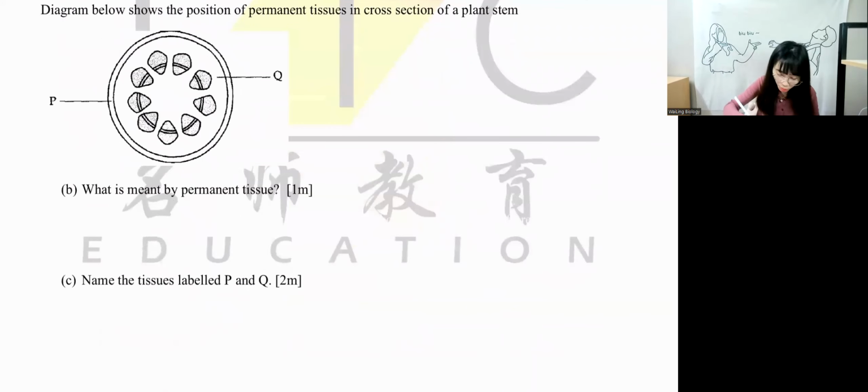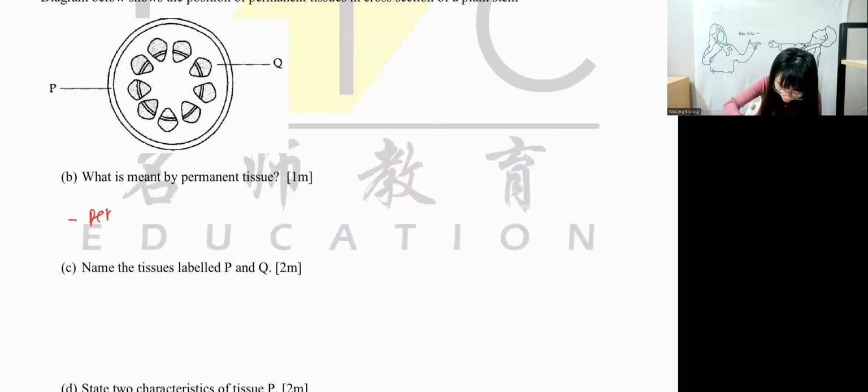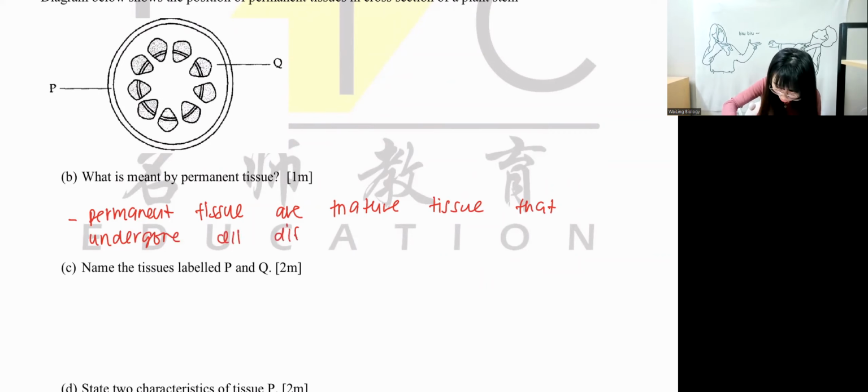So in a sentence, we will write: permanent tissue are mature tissue that undergone cell differentiation with specific function.